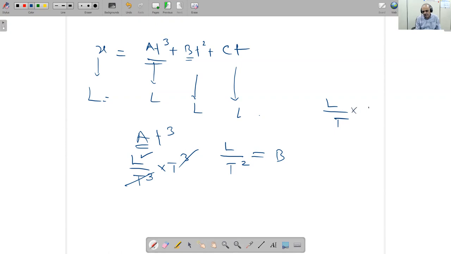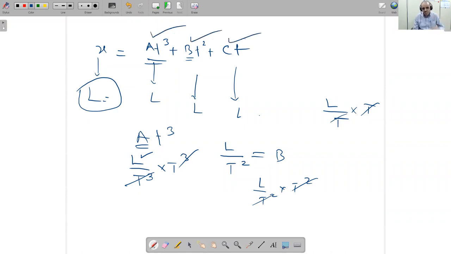When you write like this, the answer will be L. So our target is to make it length because our left hand side is length. So each term must be length. We have to decide A, B and C according to this.